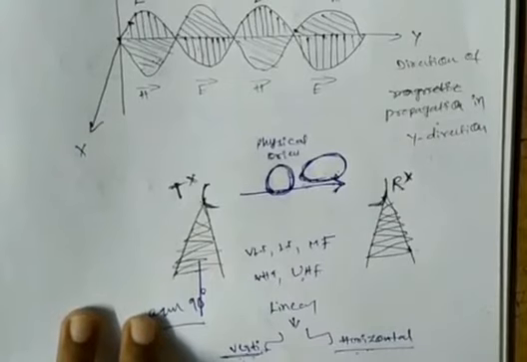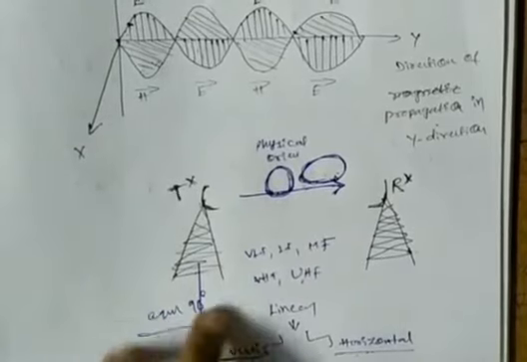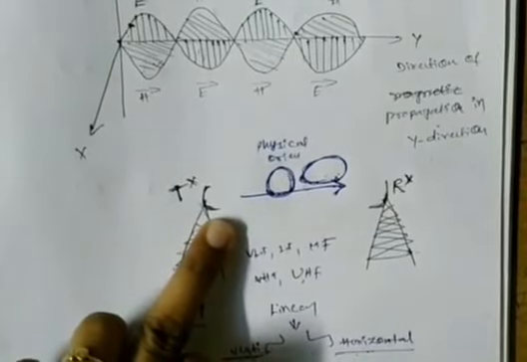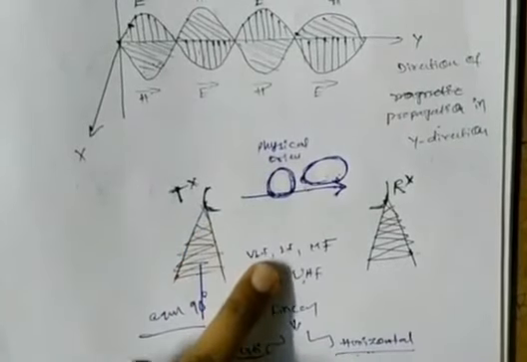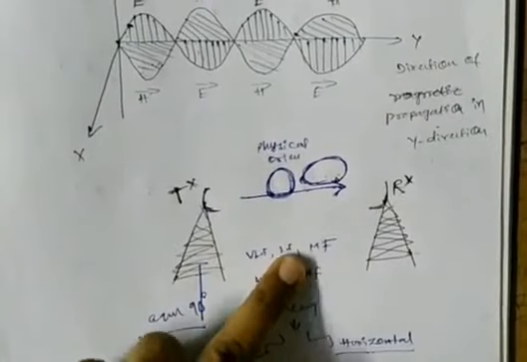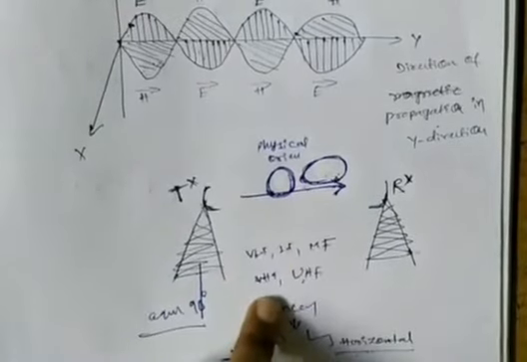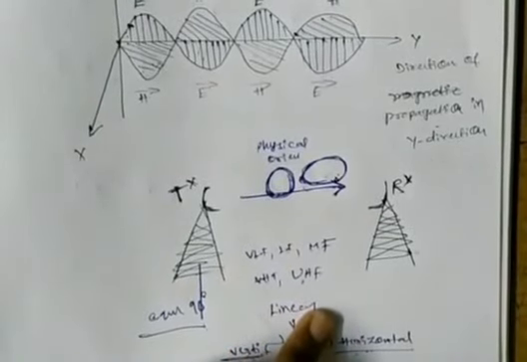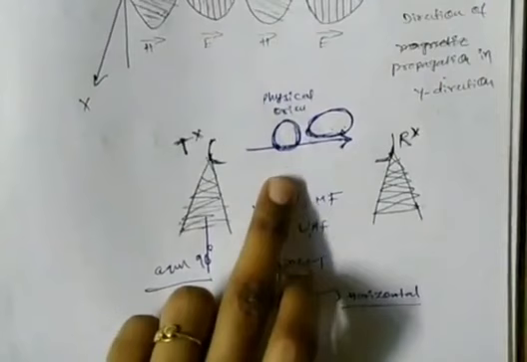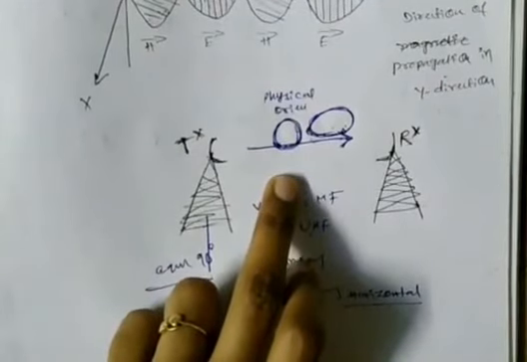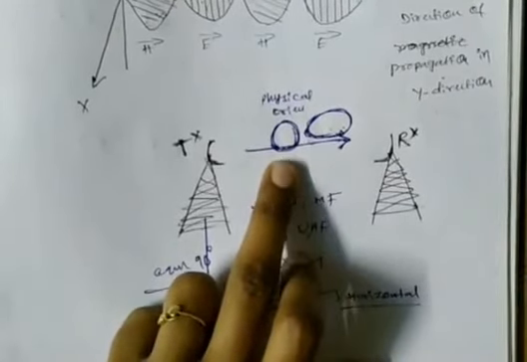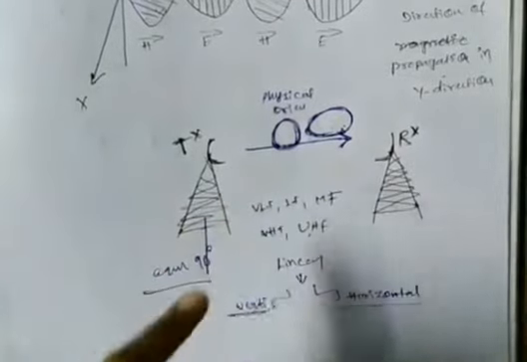These are the different types of polarizations existing in different types of antennas, and these different types of polarizations are used in different types of applications. Linear polarization exists in very low frequency and medium frequency antennas. Circular and elliptical polarizations exist in very high frequency and ultra high frequency antennas. Linear polarization is described in terms of the electric field, and it is again divided into two types, vertical